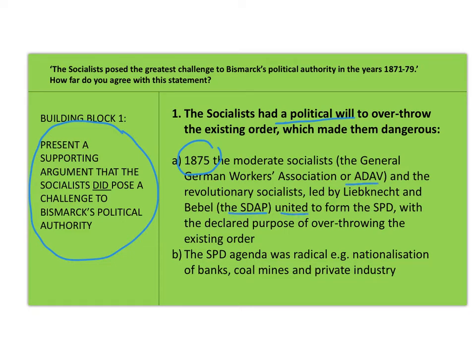But the point is they united in 1875 to form the SPD, and their declared purpose at the Gotha conference was to overthrow the existing order. Ultimately, they wanted to create a socialist state and overthrow the existing order. So that was a big threat to Bismarck and the Second Empire.